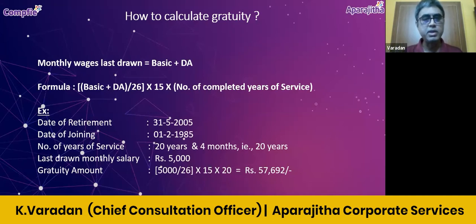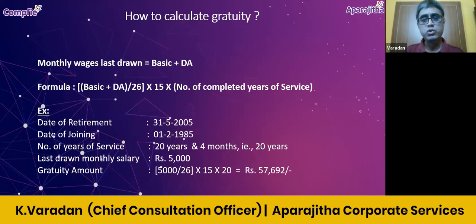I've given one example. The date of retirement is 31st May 2005, and the date of joining is 1st February 1985. So this person has served 20 years and 4 months.